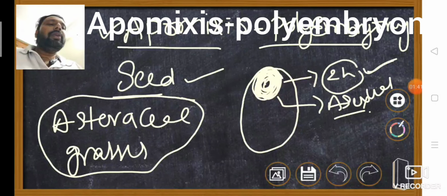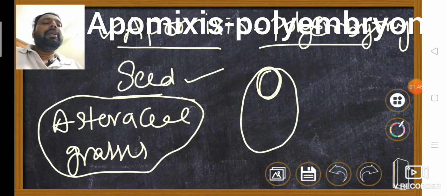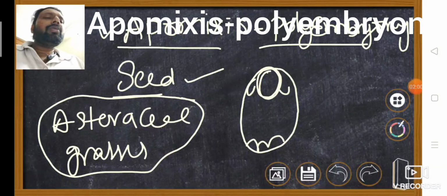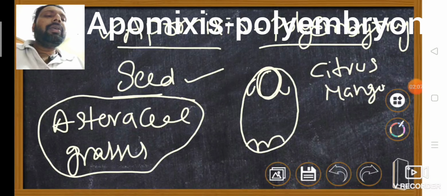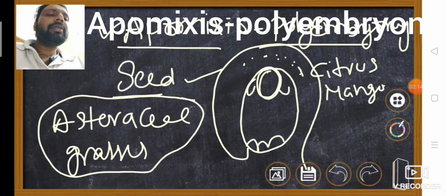And later on, when you go for polyembryony. Here you take this as the embryo sac, these are the antipodals and these are the synergids. Generally polyembryony is seen in citrus and mango. Especially in citrus and mango, this is the ovule, and here nucellar cells are present.